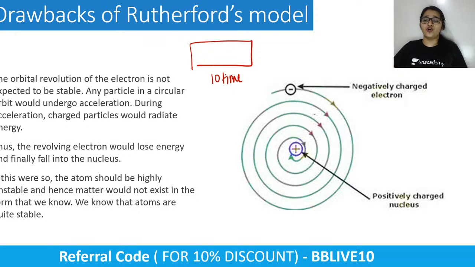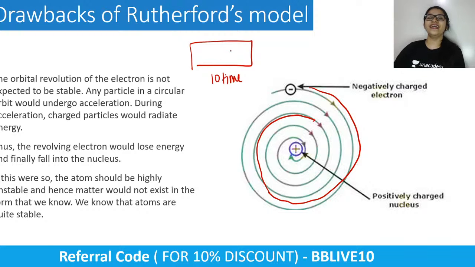Similarly, if my electron is just moving in this circular orbit, moving and moving, it is also going to lose its energy, as we lost our energy while going around the playground. Now, the electron is not some godly particle, so it is going to lose energy, and as we lose energy, don't we reduce our speed?